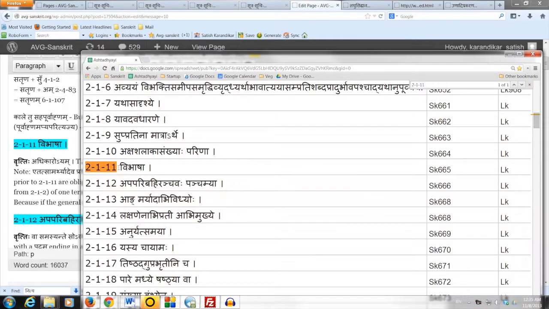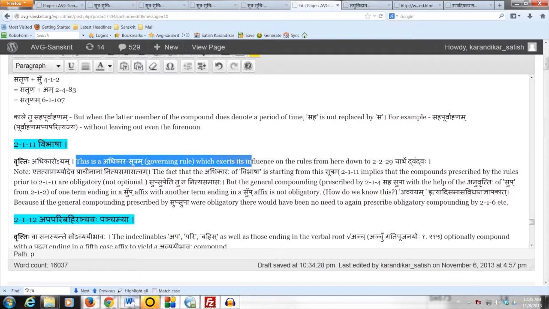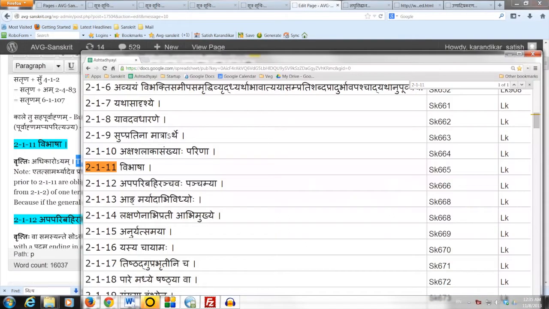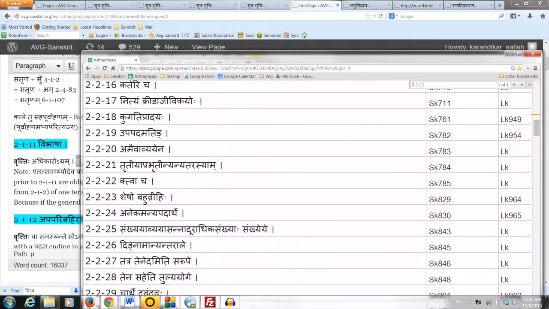Let us now take up a very important Adhikar Sutram. Sutram is 2.1.11, Vibhasha. Vritti simply says Adhikaro Yam, meaning that this is an Adhikar Sutram, a governing rule, a rule which sets the topic heading. It sets the subject matter for the rules which are to follow. And here the Adhikara Sutram exerts its influence on the rules from this Sutram 2.1.11 down to 2.2.29, Charthe Dvandvaha.